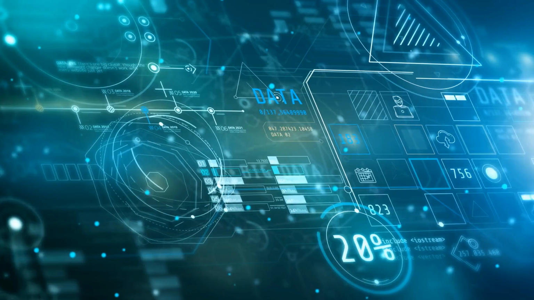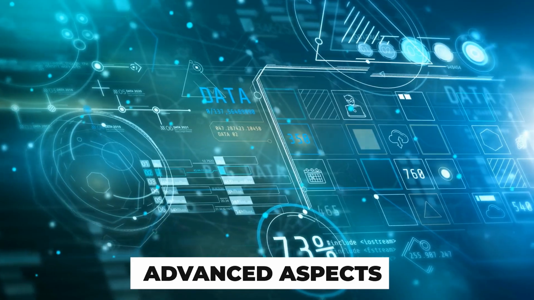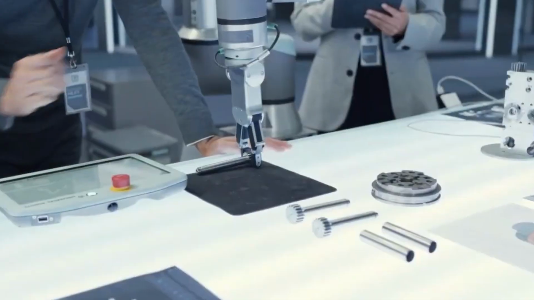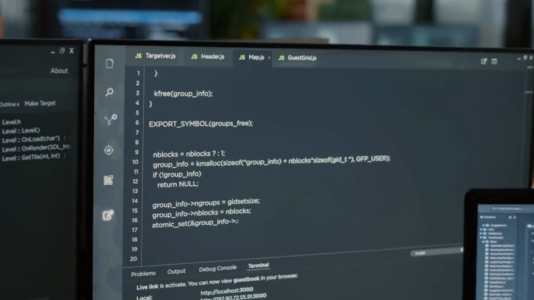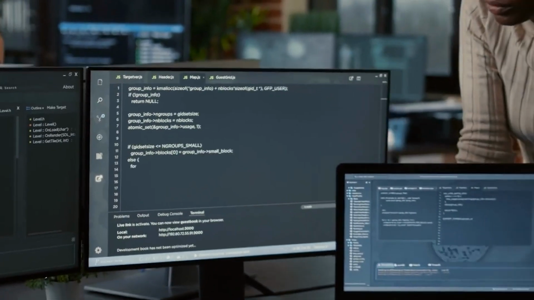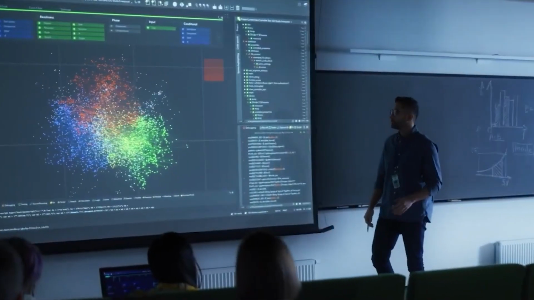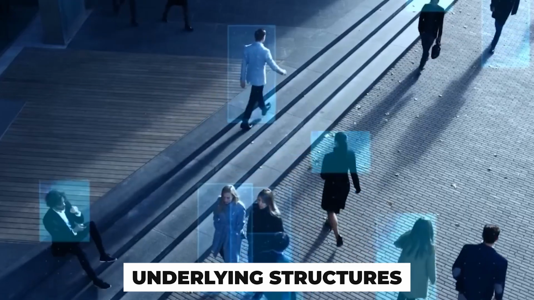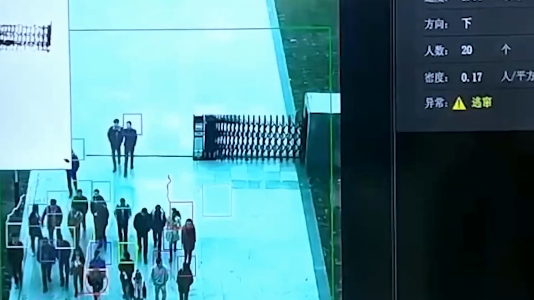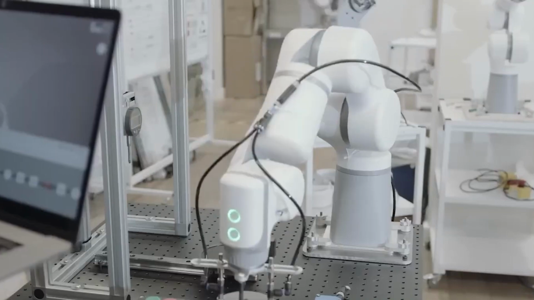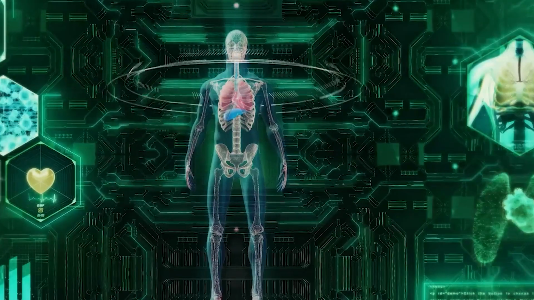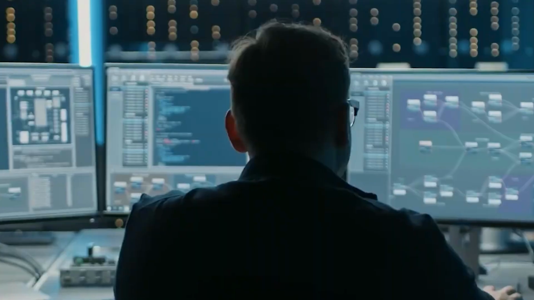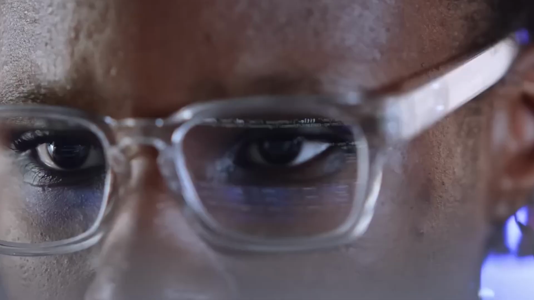At this stage, AI begins to incorporate more advanced aspects of human cognition, including reasoning, memory, and the ability to handle abstract concepts. This involves the development of cognitive architectures, which attempt to mimic the underlying structures and processes of human thought. Cognitive architecture focuses on enabling AI to reason, plan, and problem-solve by using memory, learning, and knowledge storage in a way that is closer to how humans think.